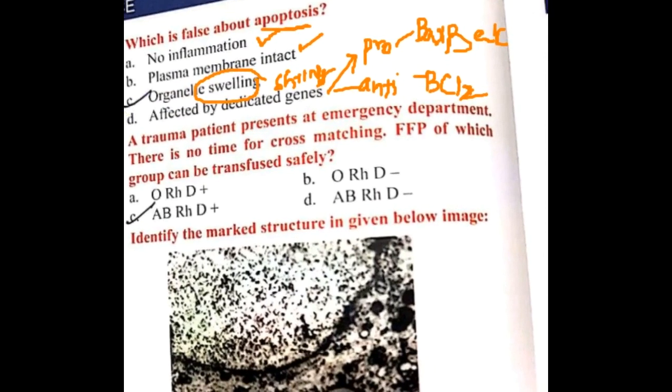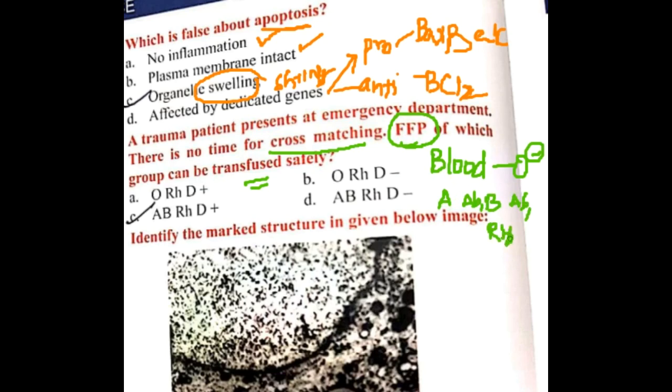Okay, next question is, a trauma patient presents to the emergency department. There is no time for cross matching. FFP of which group can be transfused safely? A trauma patient, okay, it is fresh frozen plasma. See, if it is blood grouping, you can transfuse O negative blood safely. If it is fresh frozen plasma, in the plasma of O negative blood you will see A antibody, B antibody, and also RH antibodies. So if it is AB RhD positive, then you won't see any antibodies.